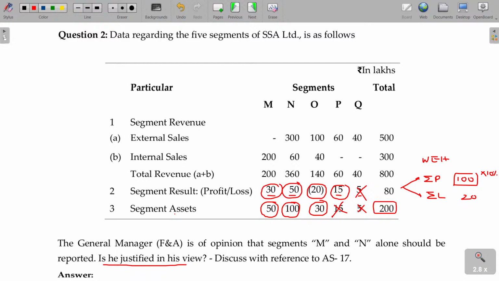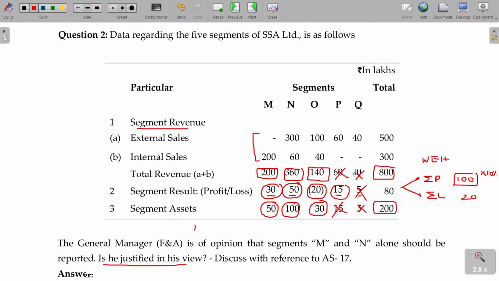And based on the revenue, 10% and more, you have to take the total revenue. External, internal, both together. What is that? 800. So segment revenue, we have external and internal. Internal means segment to segment. But for the revenue based segment determination, you have to take the total revenue, which is this one. Total being 800, in that 10% is 80. 80 and above will be reportable. So M is reportable, N is also reportable, O is reportable, and P and Q are not reportable.